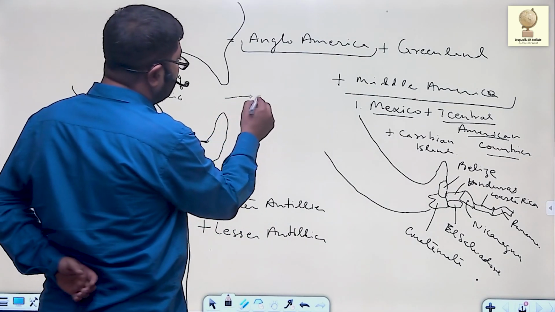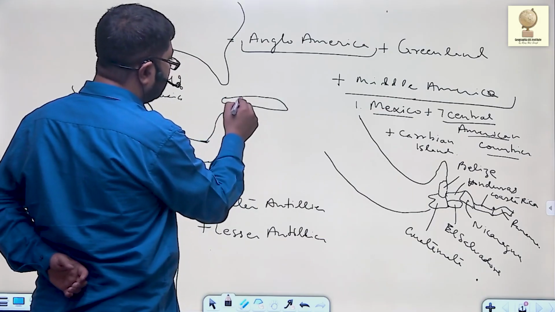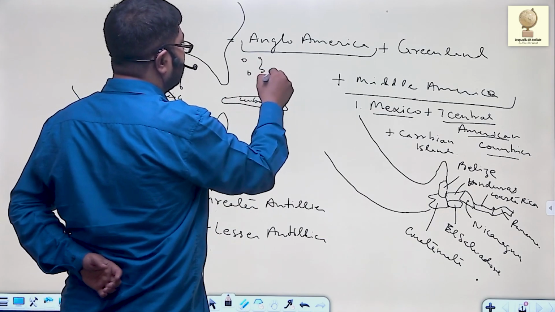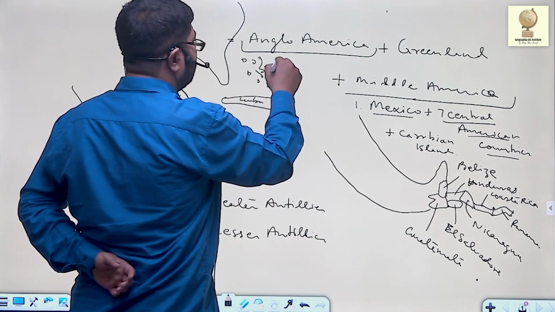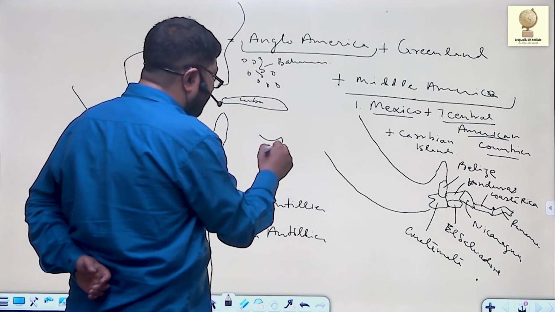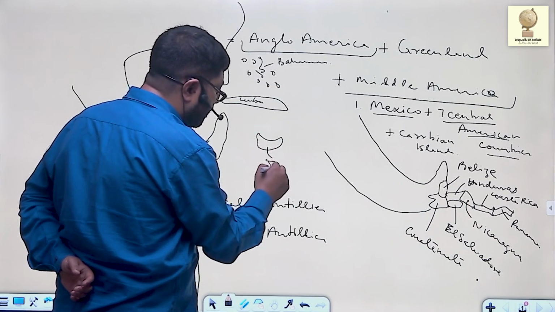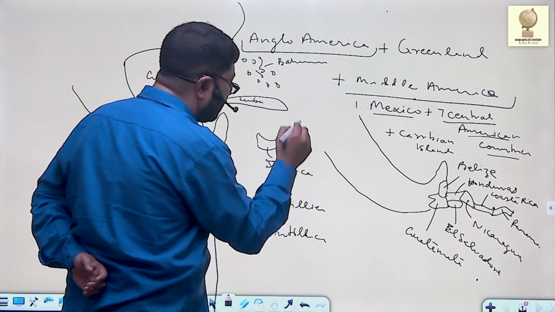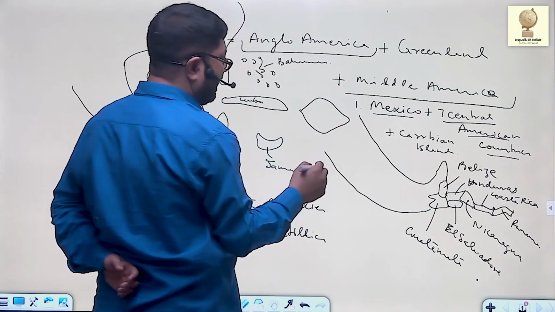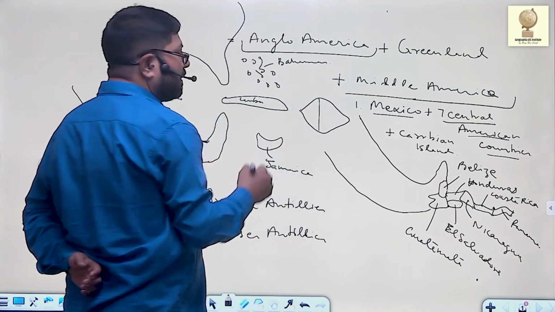Greater Antilles include Cuba, these Bahamas, a group of islands, Bahamas, Jamaica below Cuba. East of Cuba, there is Hispaniola Island. This island is divided into two countries.